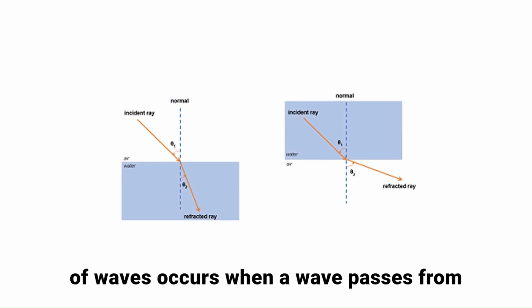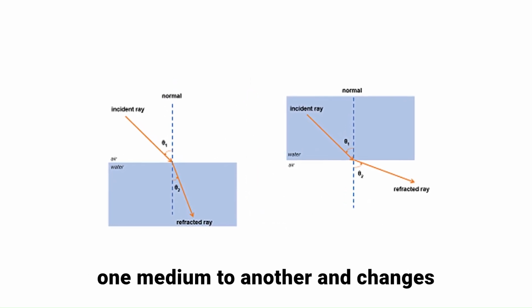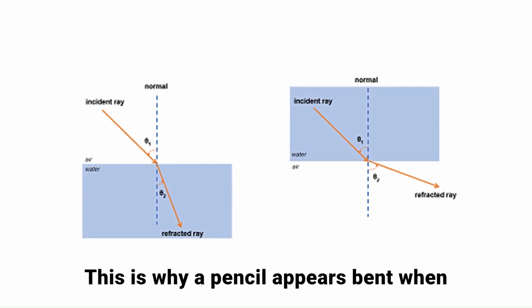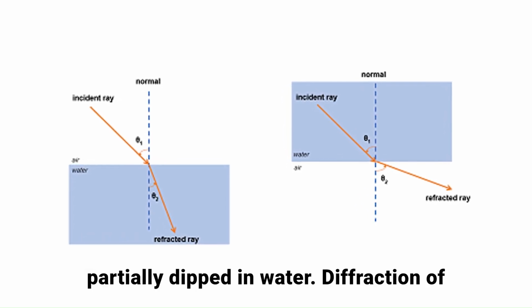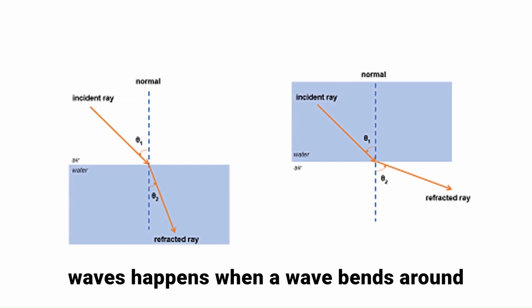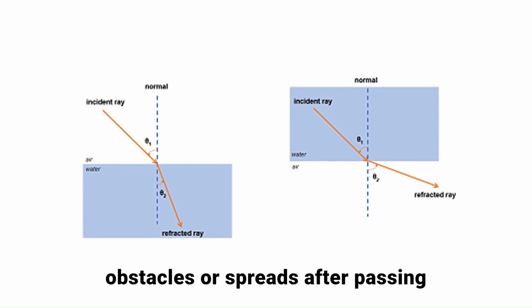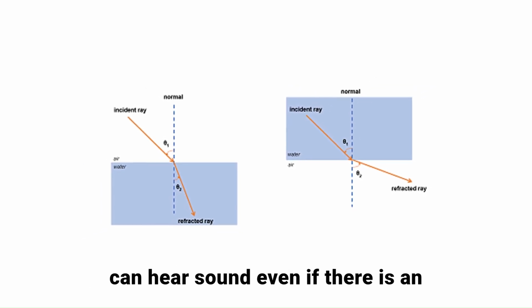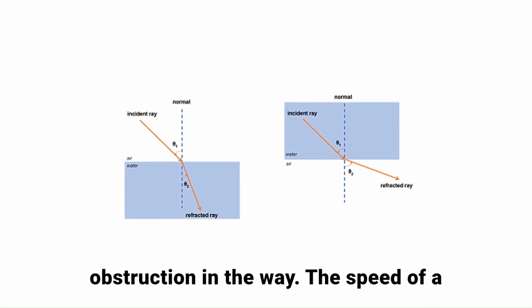Refraction of waves occurs when a wave passes from one medium to another and changes direction due to a change in speed. This is why a pencil appears bent when partially dipped in water. Diffraction of waves happens when a wave bends around obstacles or spreads after passing through a narrow opening. This is why we can hear sound even if there is an obstruction in the way.